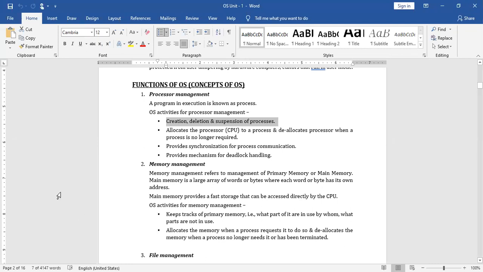Suppose you want to start creation of a new application, right? You need to have the OS support. If you want to delete a file, or you want to temporarily suspend the execution of a process, all these things are done with the help of the OS. And next, it allocates the processor to a process, that means CPU time to the process. A simple example to remember: when you click ten times on the Google Chrome icon on your desktop, continuously.